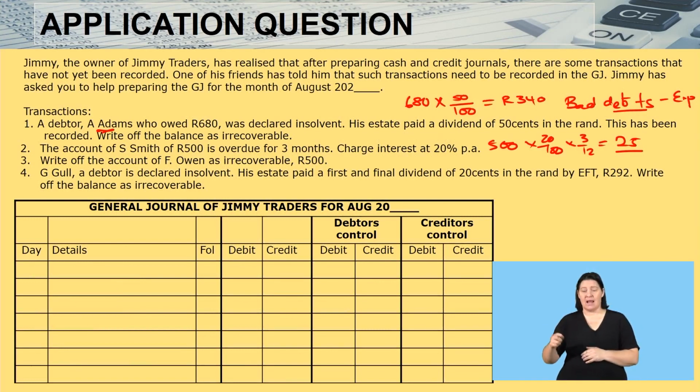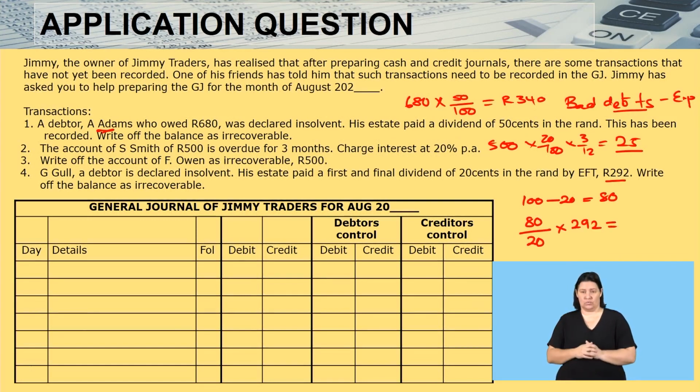The last transaction reads, G. Gao, a debtor, is declared insolvent. His estate paid a first and final dividend of 20 cents in the rand by EFT, and they paid 292. Write off the balance as irrecoverable. Remember, whatever we are owing is 100, and they paid 20 cents. That means whatever has not been paid is 80 cents. What we want to write off is 80, but what has been paid is 20, which is the 292.